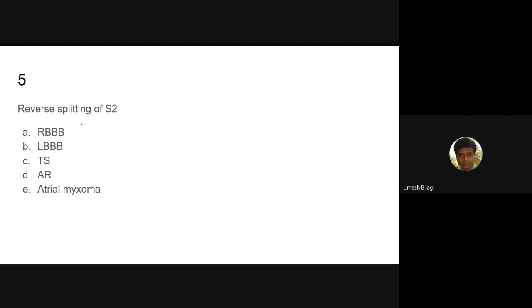Now, reverse splitting of S2 is seen in... I want you to answer this. I taught you three or four times already, splitting and all that. Where do you get reverse splitting? To get reverse splitting, what should happen?